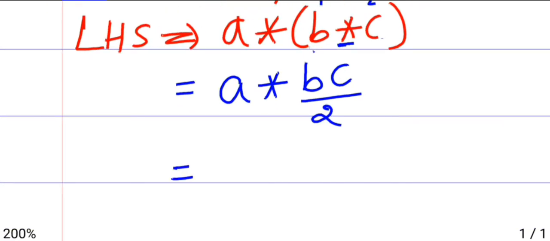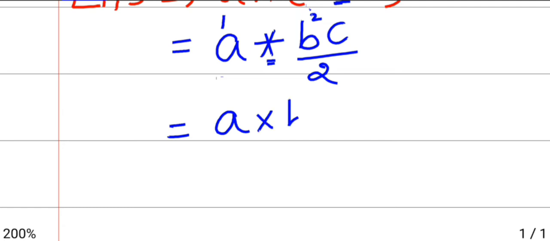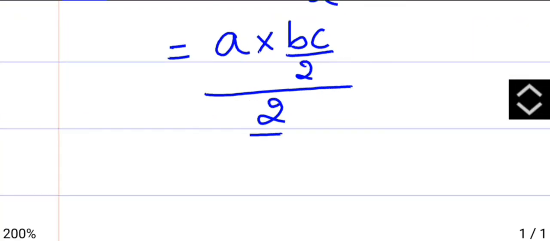Again you can see there are two different terms and an operation star, so we consider A to be the first term and this to be the second term. What is the formula we have? It is first term into second term, whole divided by 2.